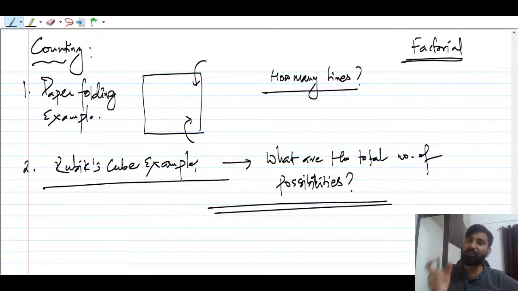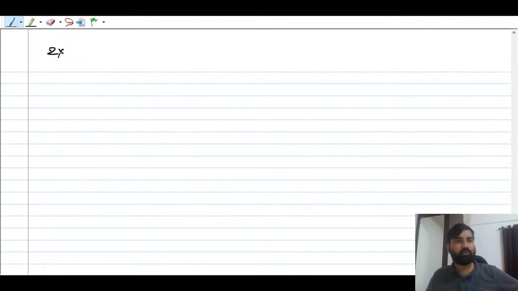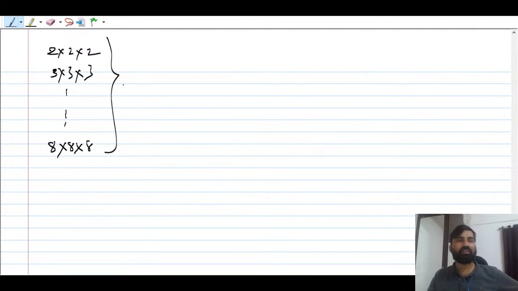We'll see what the meaning of permutation is, and what the meaning of combination is, but wait for that. If you have a Rubik's cube of 2 by 2 by 2, 3 by 3 by 3, and so on, even 8 by 8 by 8, my question is how many total possibilities are there?